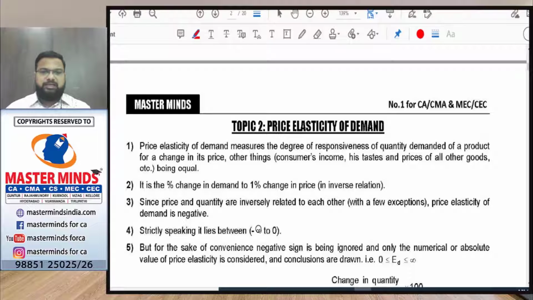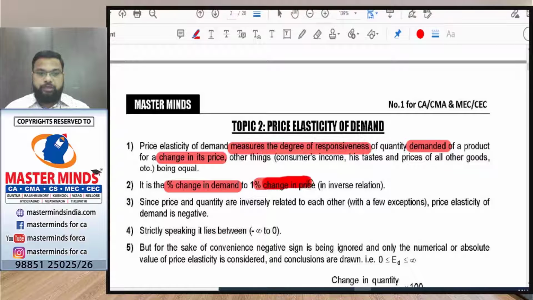Price elasticity of demand means we measure the degree of responsiveness, the percentage change, of quantity demanded of a product to the change in its price, other things being constant. Here, price is the only factor which affects the demand, and other factors are constant. So it is the percentage change in demand due to a 1% change in price.